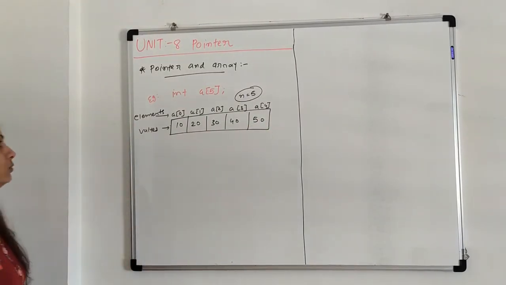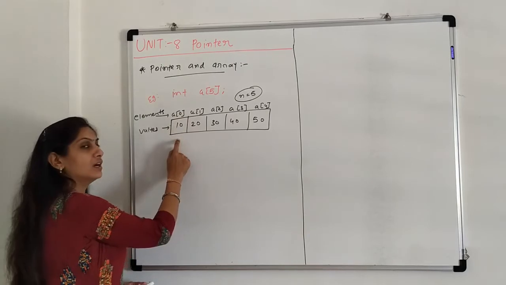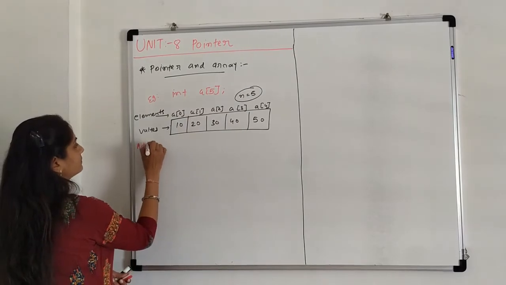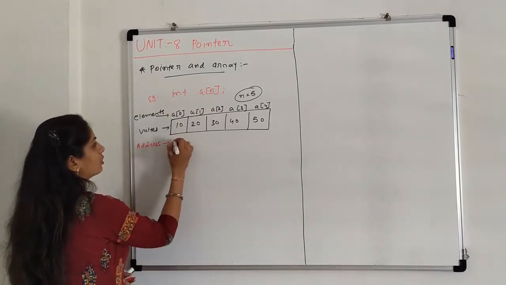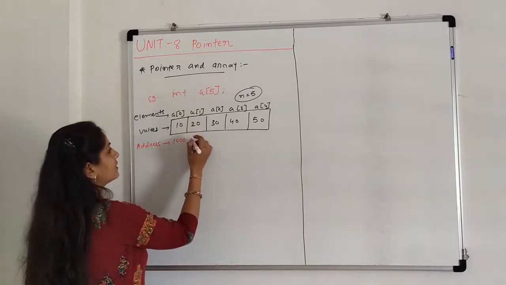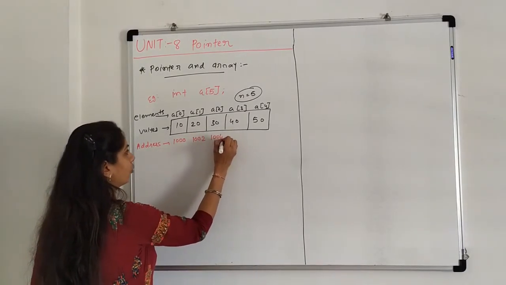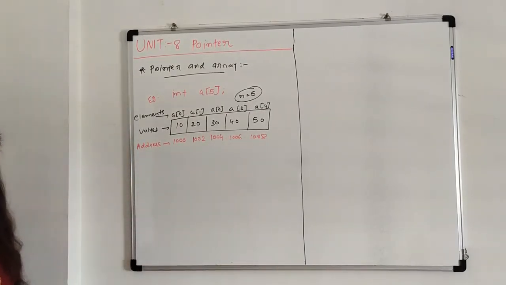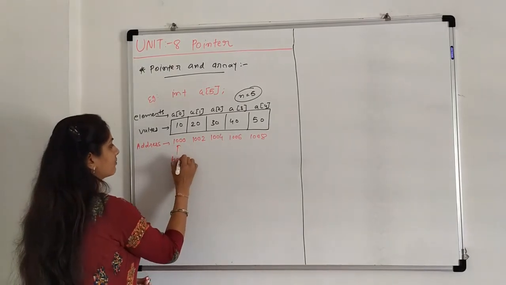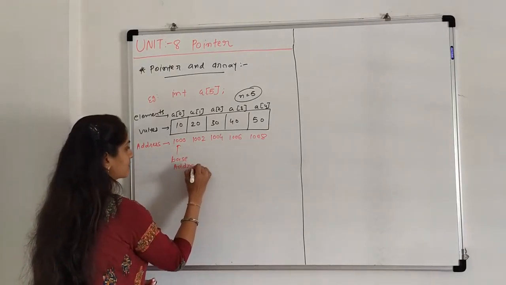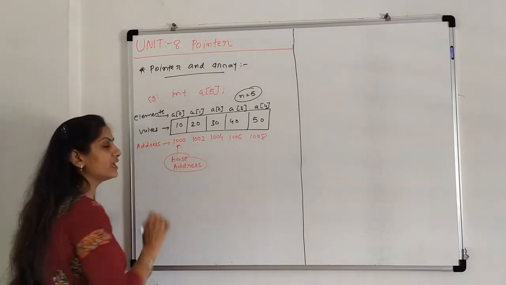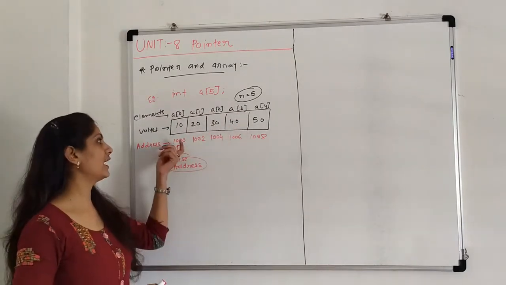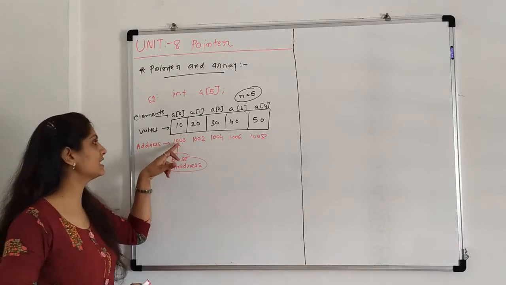Now, each and every element also has an address in memory. Suppose the location is 1000 here, then 1002, 1004, 1006 and 1008. How can we write these addresses? This is the base address, the starting address, and we are assuming it to be 1000. It can be any; we are simply assuming the address of the first element A of 0 is 1000.